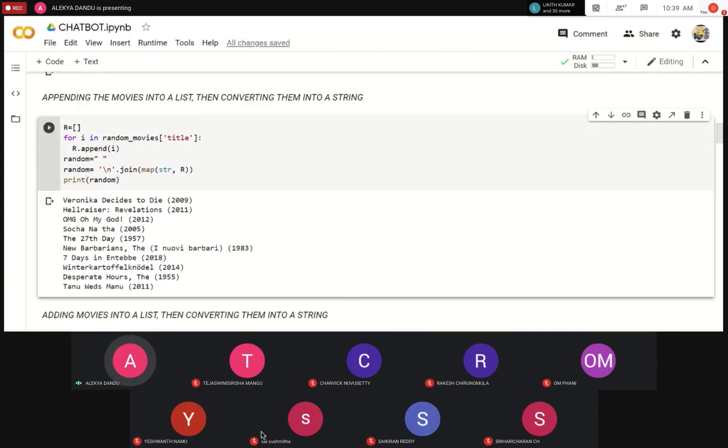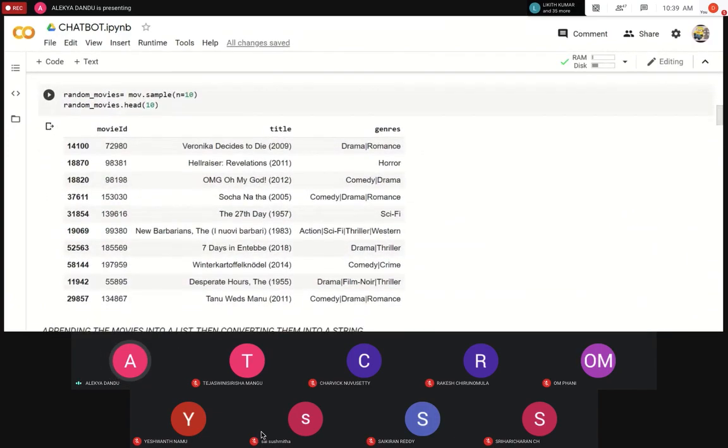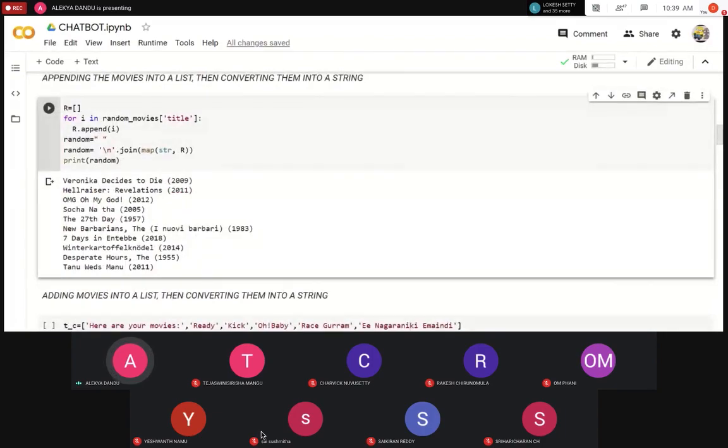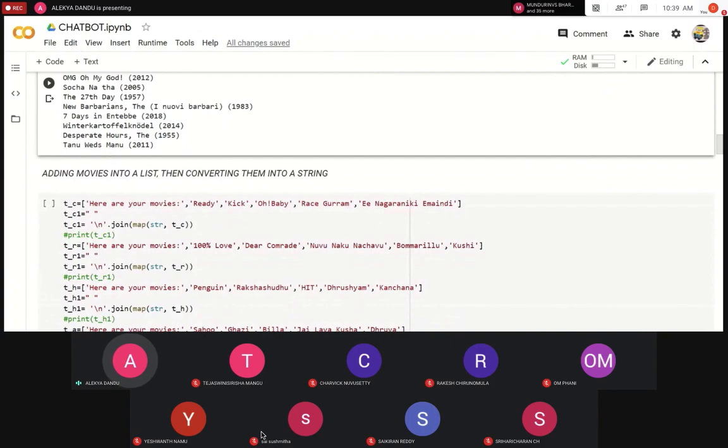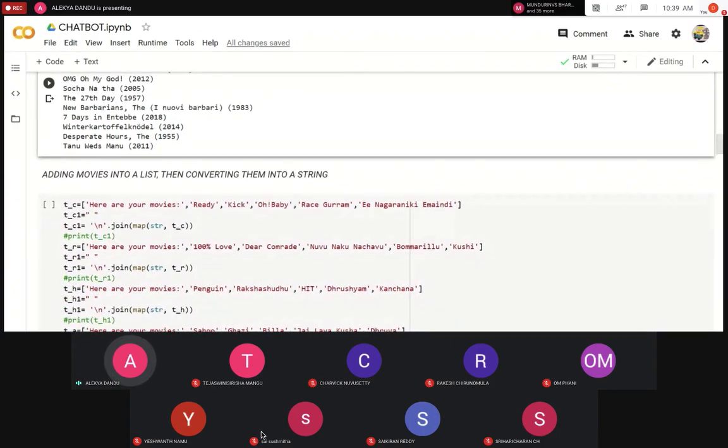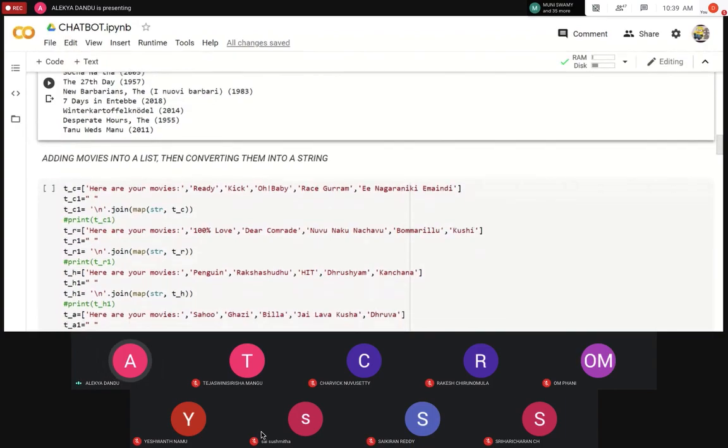It's going to give the output of all the random movies that we took here. So like OMG, oh my God, or something. Yeah, we have all these stored in random. So why we're actually doing that is that our util function, chat, only takes strings as inputs as well as gives strings as outputs.